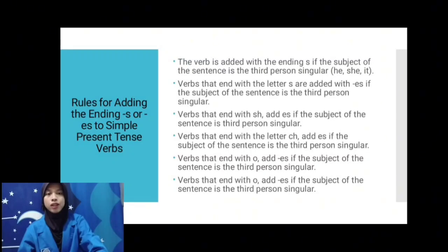Verbs that end with certain letters add s or es if the subject of the sentence is the third person singular.